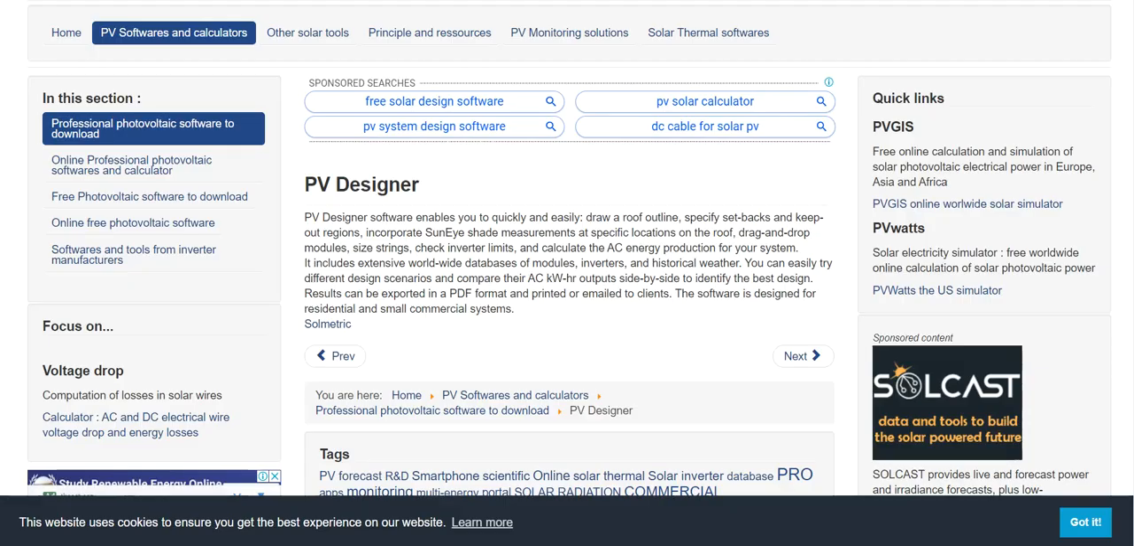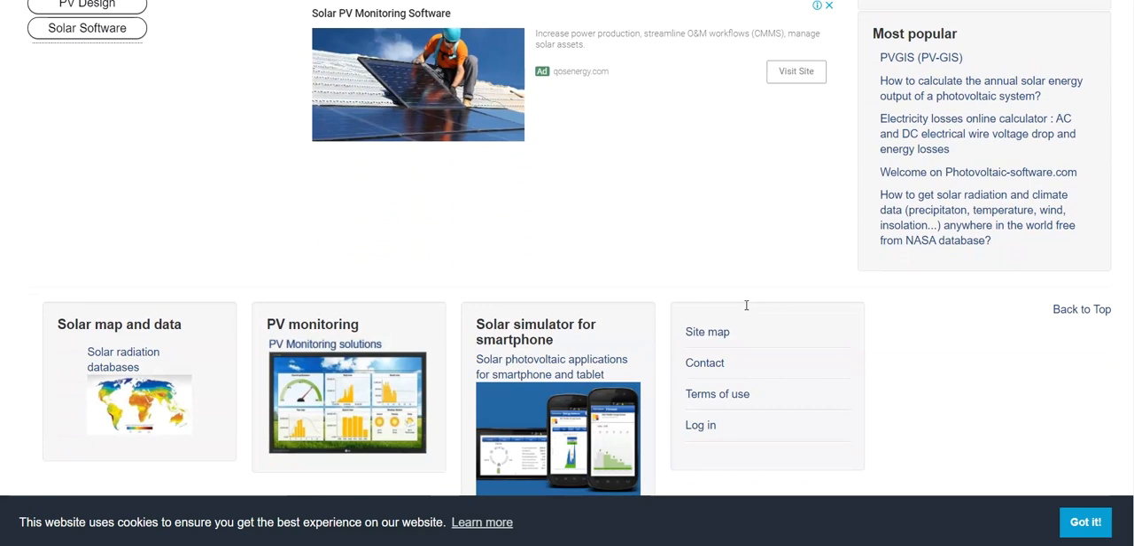Next software is PV Designer. On this software platform you can design the solar map and data designing about solar and PV monitoring. You can use this software on your smartphone easily.